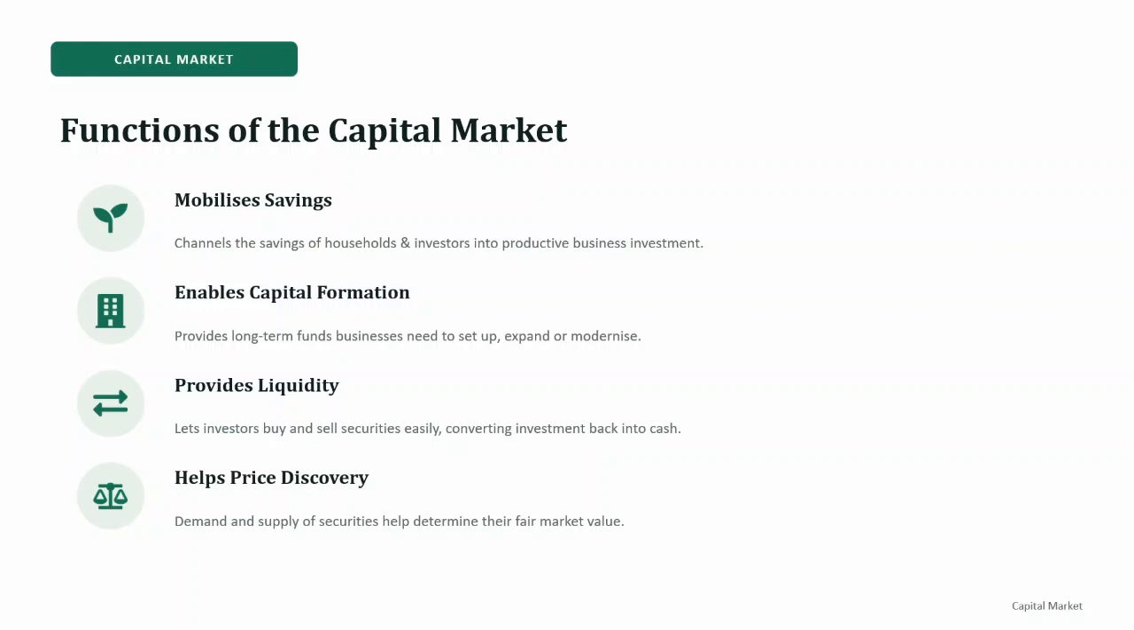It provides liquidity. Suppose an investor has invested money in shares but now needs cash. The investor can sell those securities. So investment can be converted into cash. It helps in price discovery. The demand and supply of securities help in determining their market price. So remember the basic idea: capital market takes savings and channels them towards business growth.